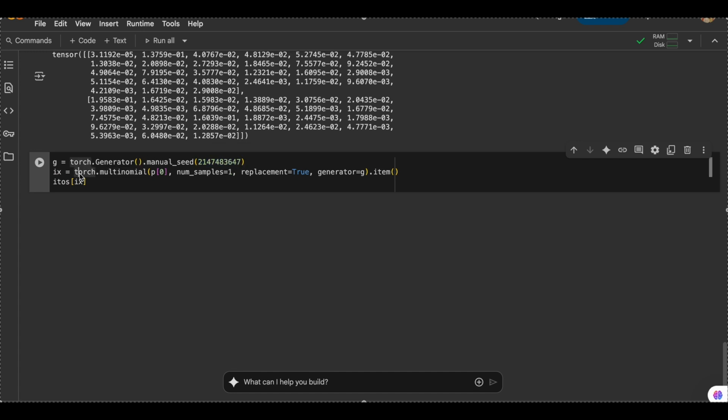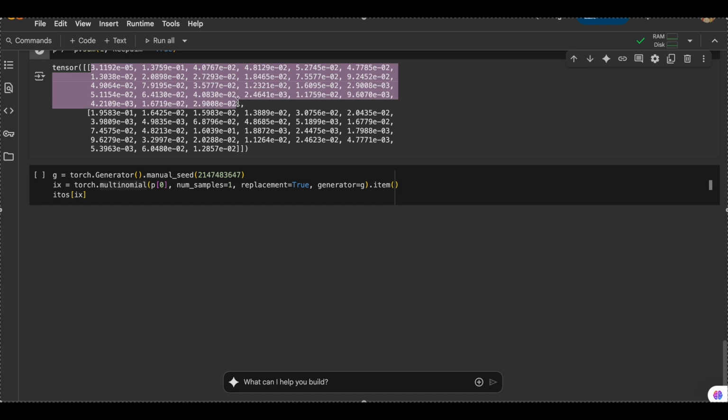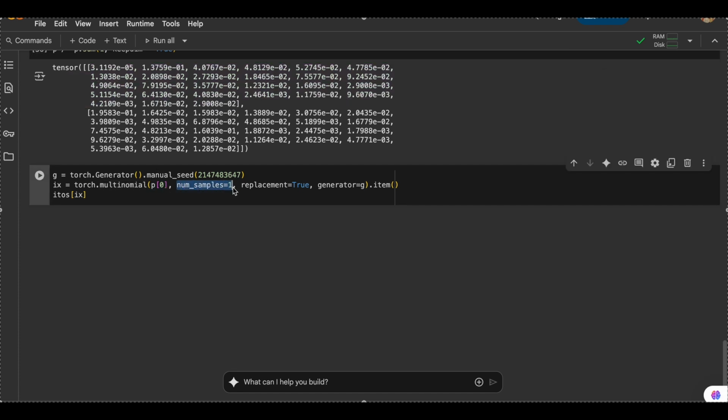Now what this is doing is torch.multinomial. It will go to the first row of this tensor, basically this matrix, and take one sample, where replacement is true. So it can take the highest probability, or the second or the third highest probability number.